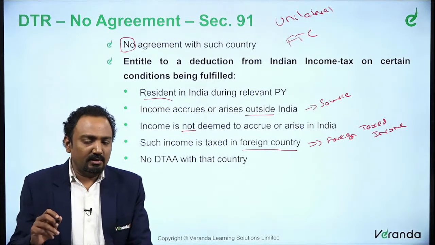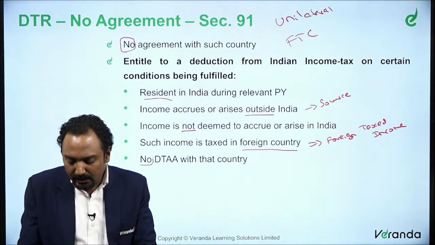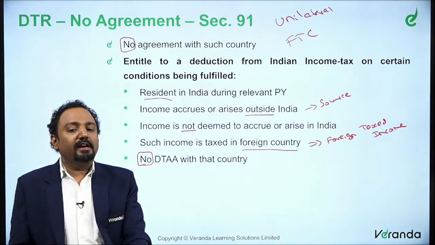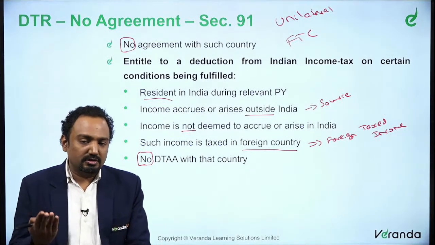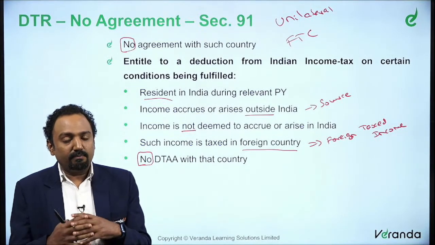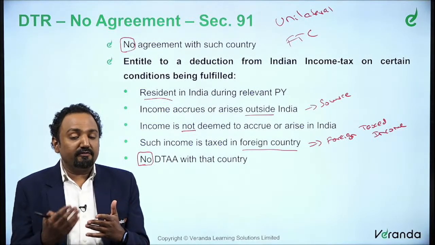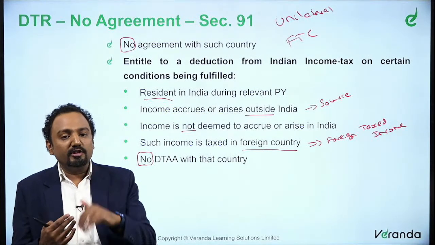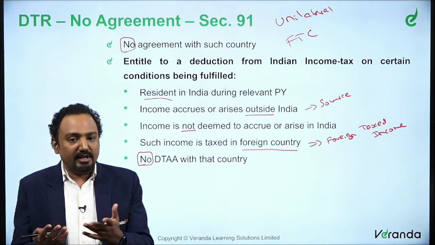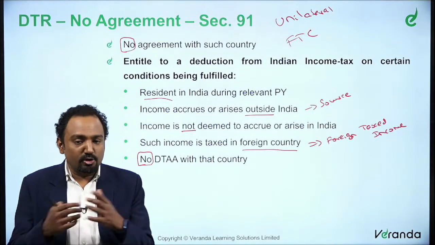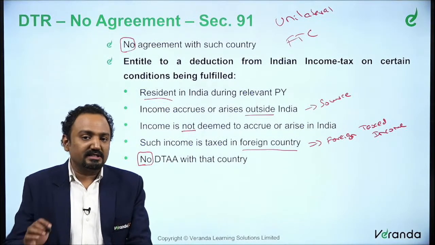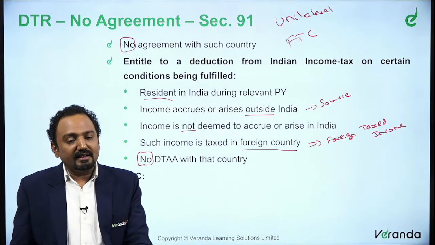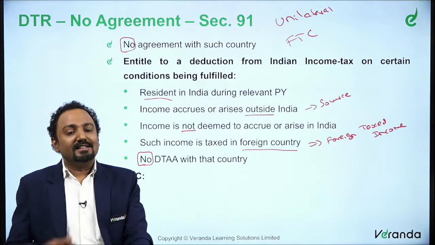We said section 91. So of course there is no DTAA, no DTAA with that country. When you say no DTAA with that country, of course you don't have various articles which tell you which income is taxed where, and how you take credit, exemption or tax credit method. You don't have such provisions. So whenever there is no DTAA with that country, section 91 applies. So these are the conditions with respect to section 91.